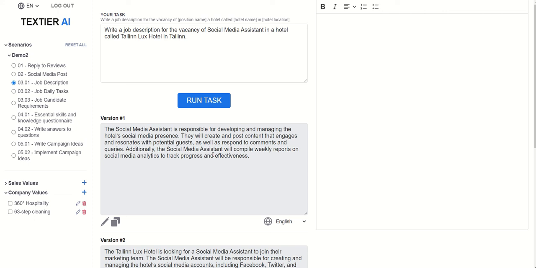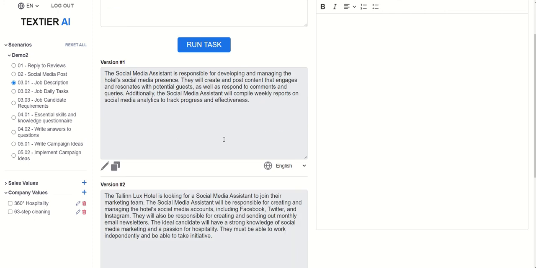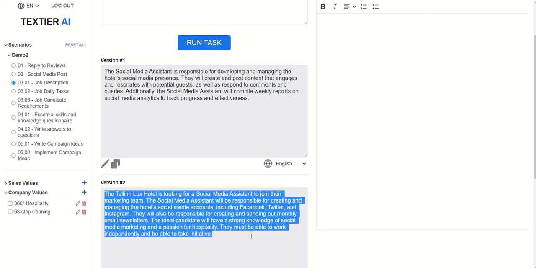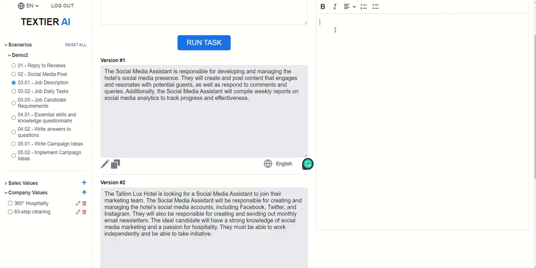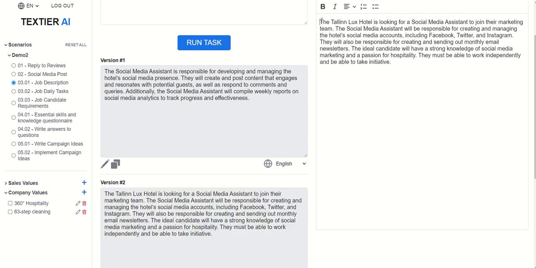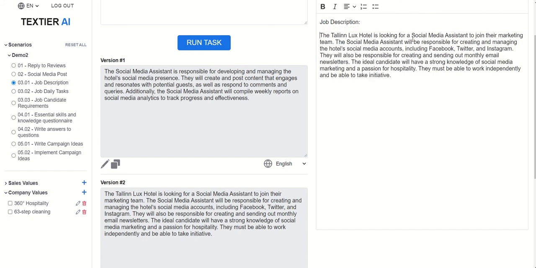And so this creates a brief description of what the job is about. Their marketing team, managing social media accounts, right? So we will put this as the job description here, and this first part is already done. Now, what is the second part?